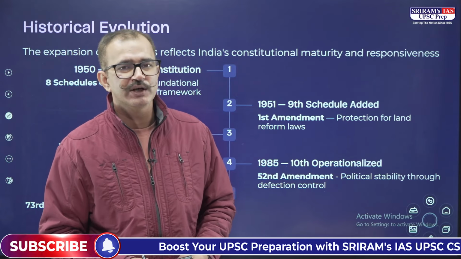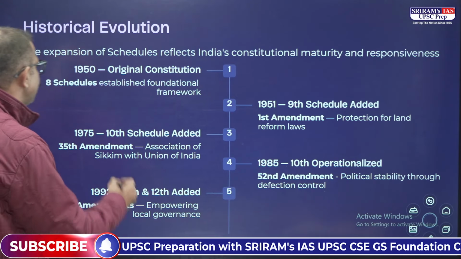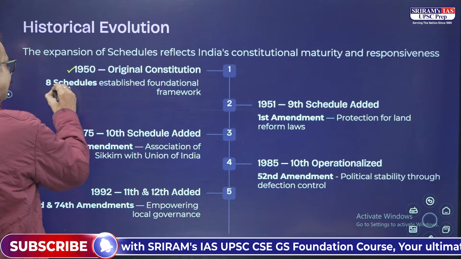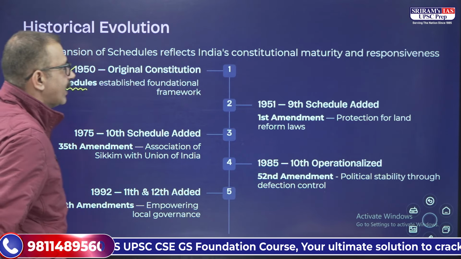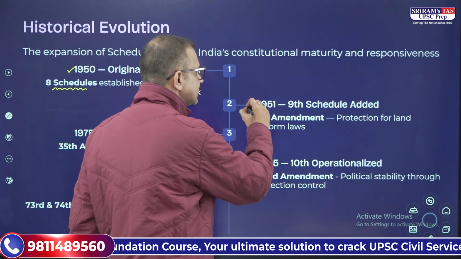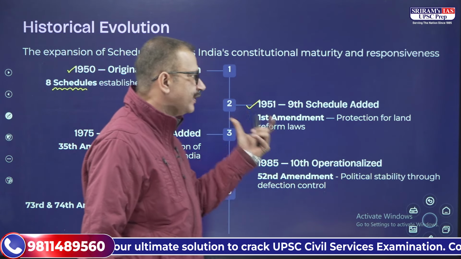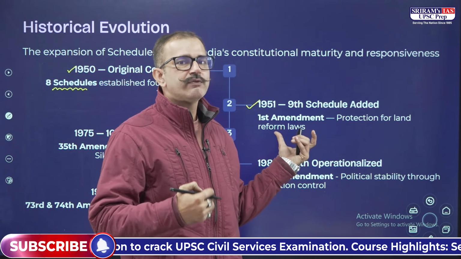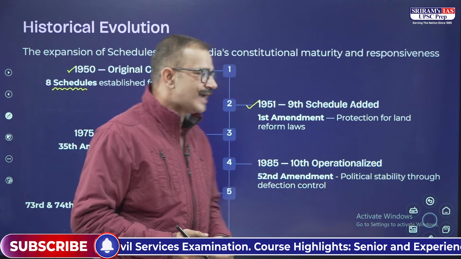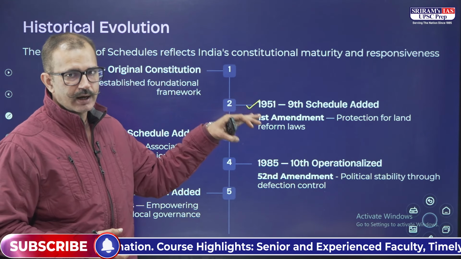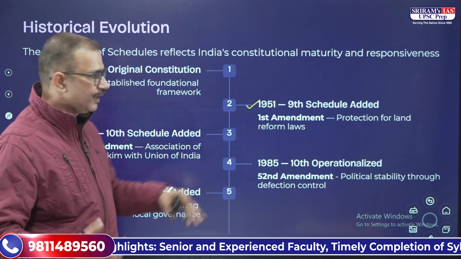Now, when it comes to the historical evolution, in 1950 we originally had only 8 schedules. By 1951, the 9th schedule was added by the First Amendment, for the protection of the Land Reforms Acts.